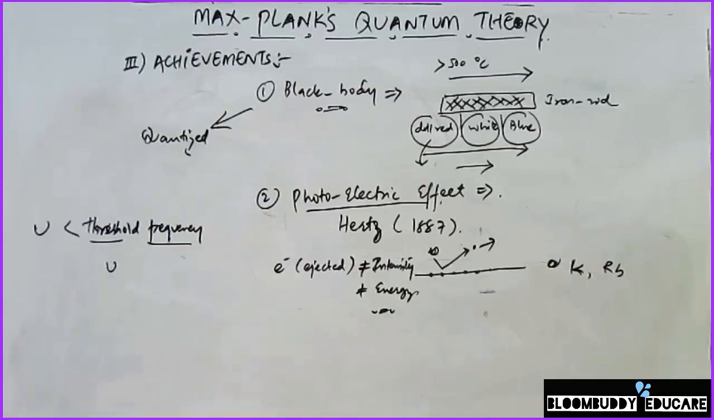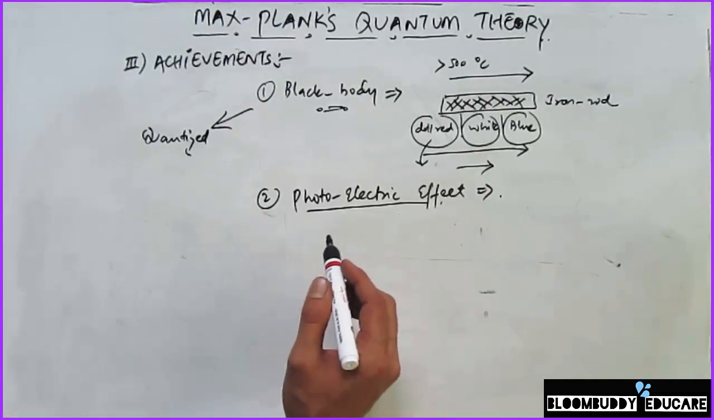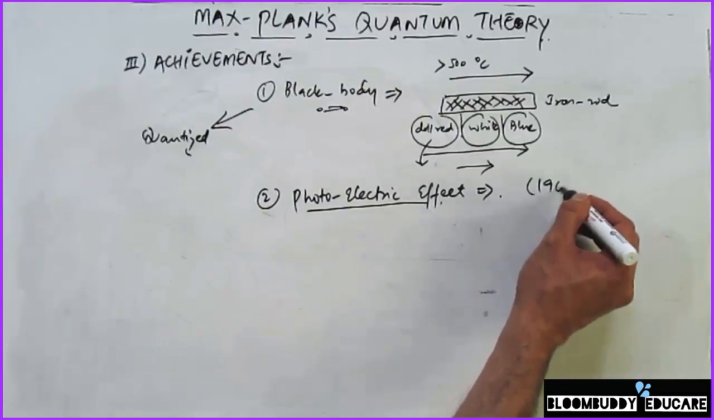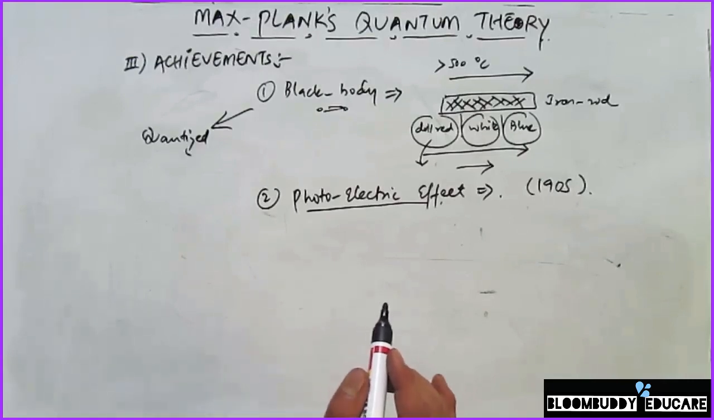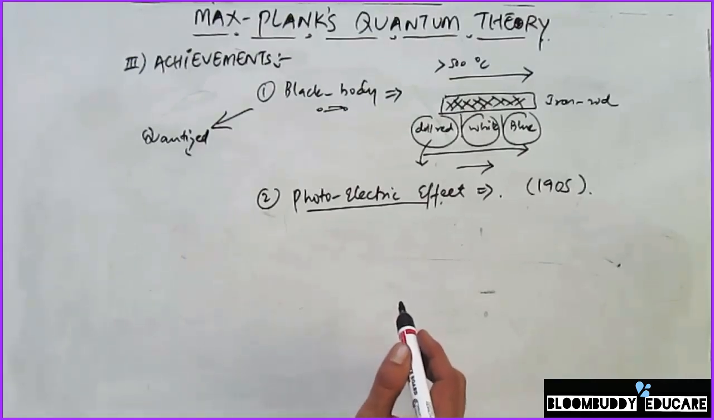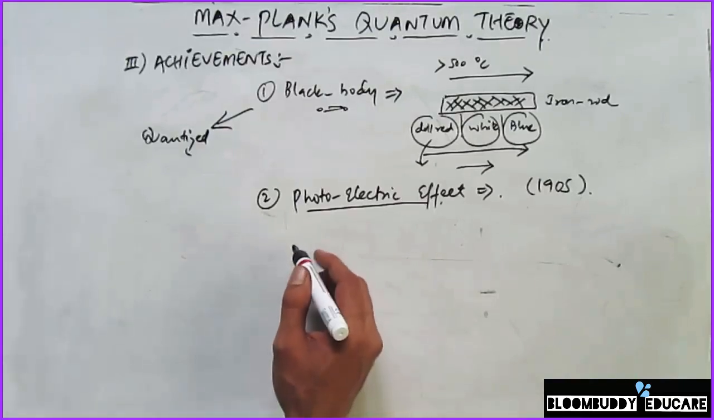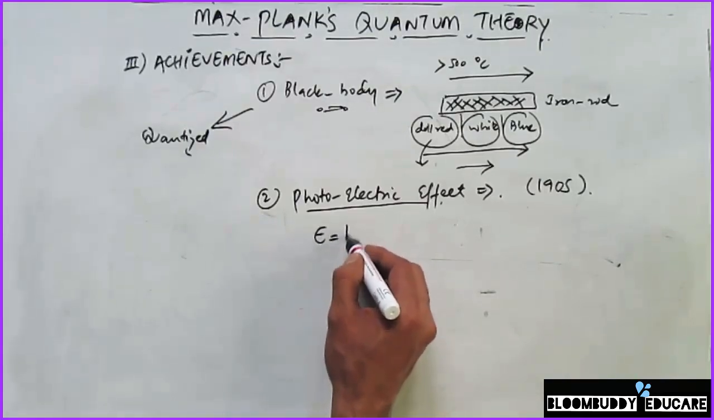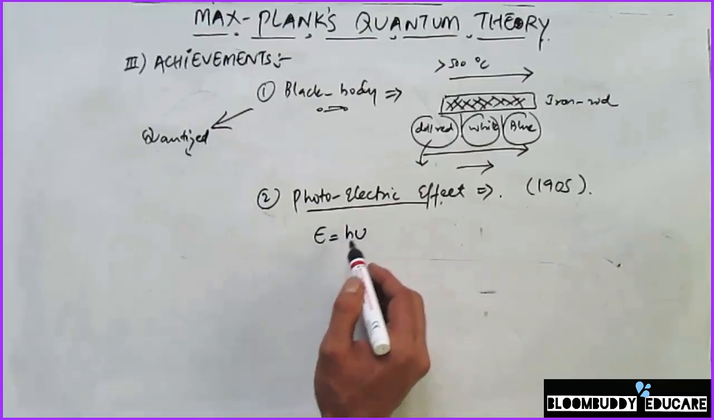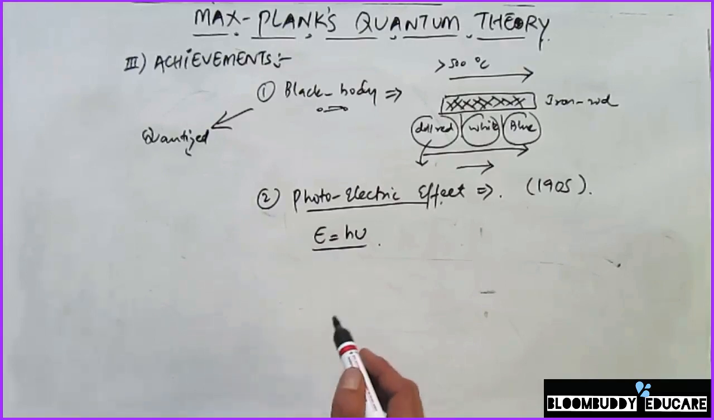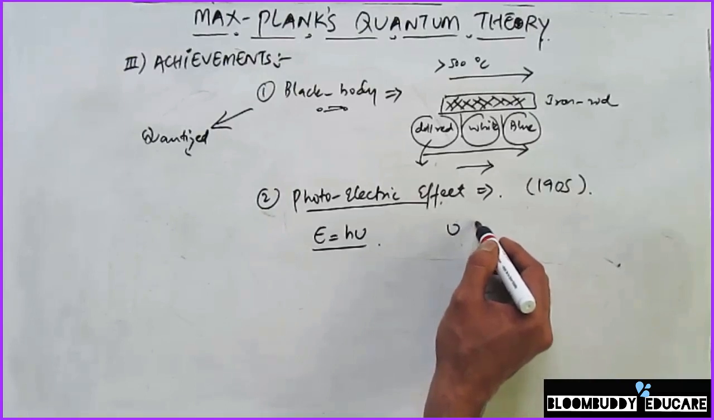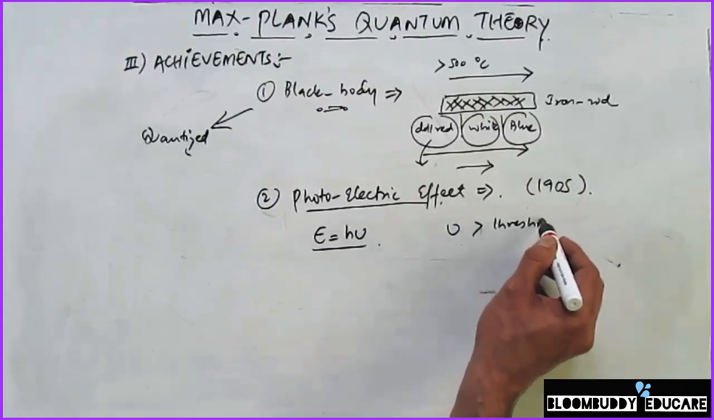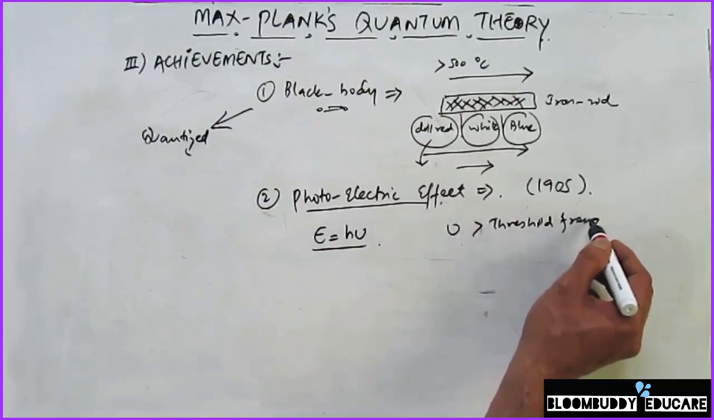Now we'll see how the photoelectric effect was explained by Max Planck's quantum theory of radiation. The major equations for the photoelectric effect were put forward by Einstein in 1905, for which he also got his Nobel Prize. Einstein explained it with the help of Planck's quantum theory of radiation. According to Planck's theory, the energy of a photon is equal to h nu, and it is always quantized. For the photoelectric effect, this frequency nu has to be greater than the threshold frequency. Only then will the photoelectric effect happen.